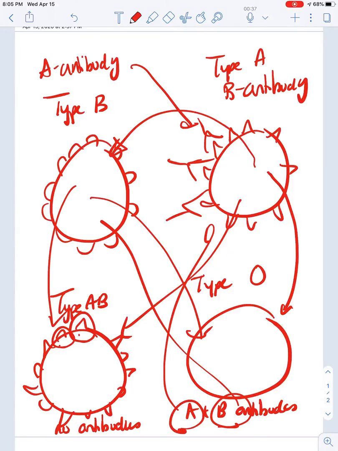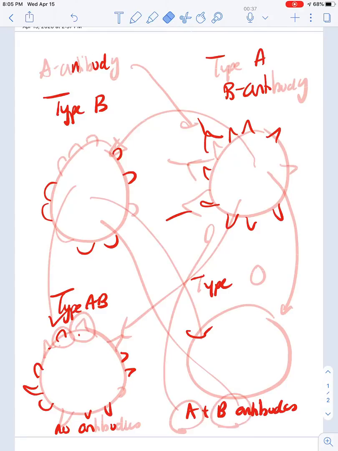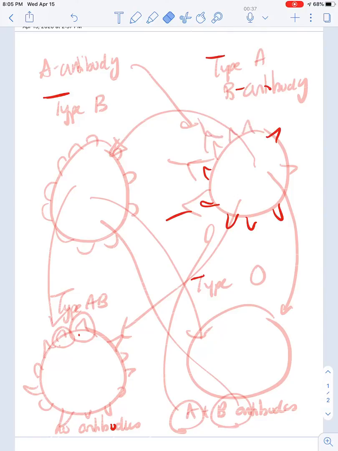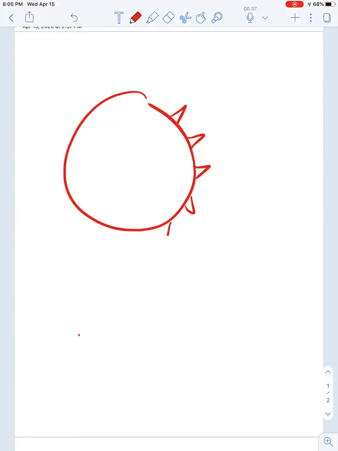Now, there is another factor called the Rh factor that's found on your blood cells, okay? So we're going to take a look at the Rh factor now, because we talked about the A-B-O blood grouping. And so we're going to talk about Rh factor very quickly here, okay? So you know that we talked about red blood cells. So this is type A. Okay, so here you are, type A.